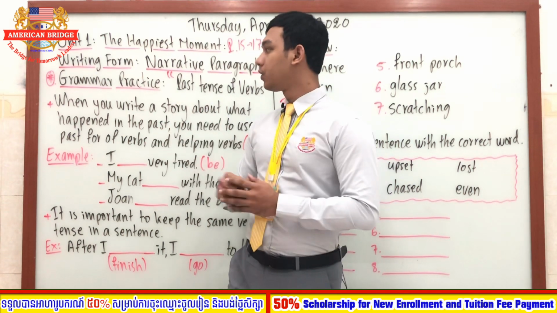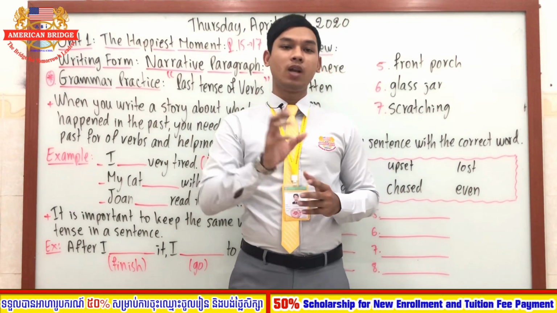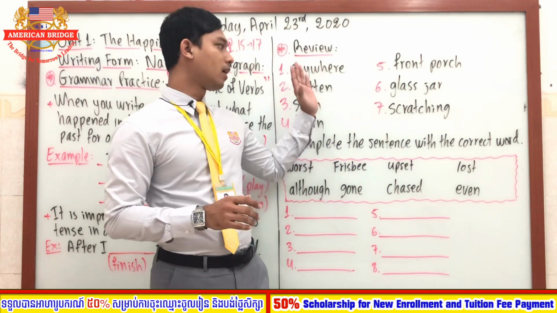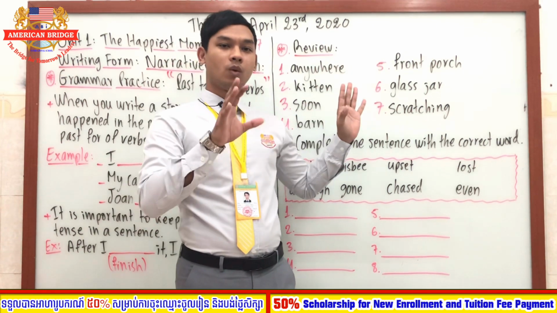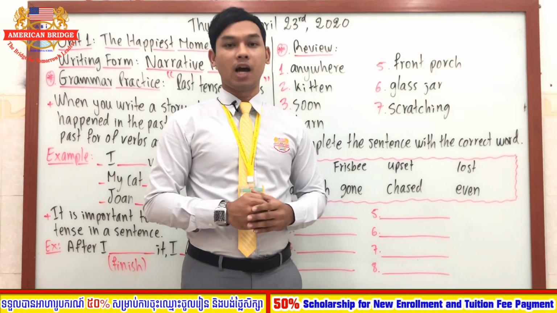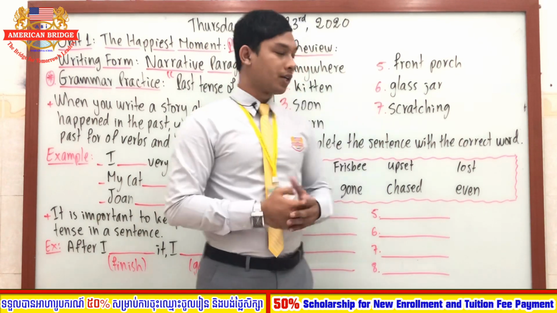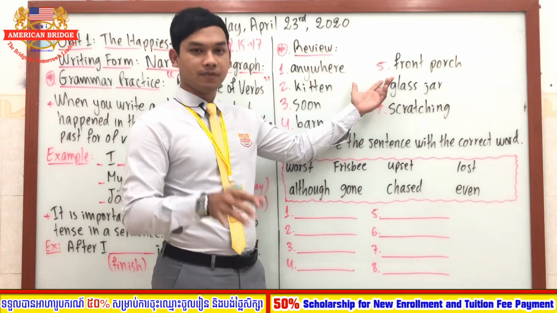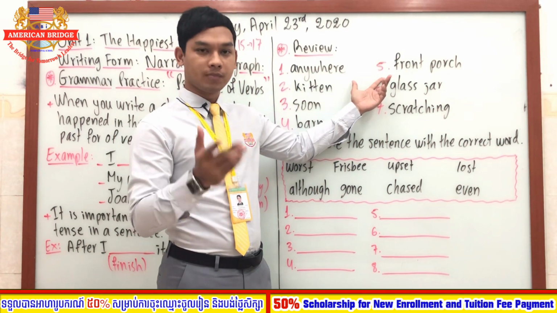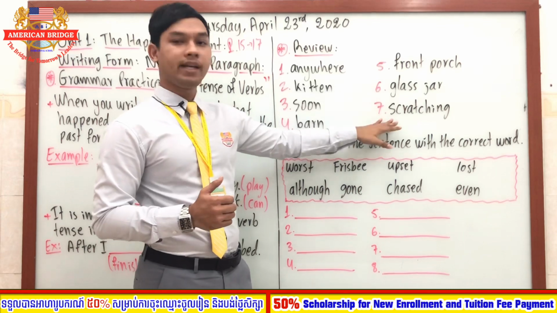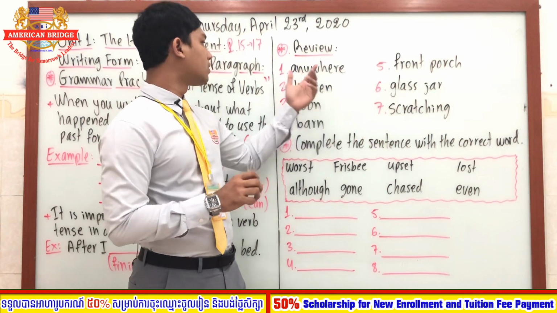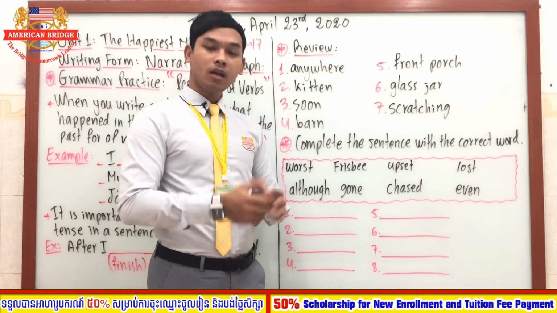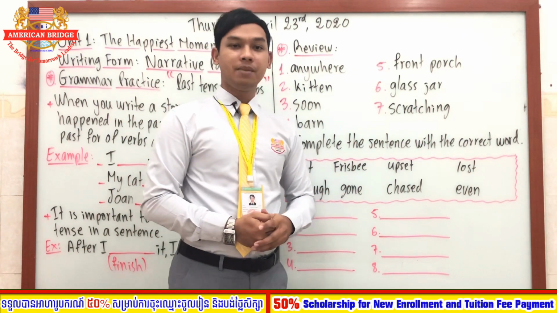But before going into today's lesson, I would like to review some of the keywords, because all of these keywords will connect with our lesson today. So I would like to review some of the keywords of yesterday's section. There are actually 7 keywords. The first one is the word anywhere. Do you remember that, everyone? Anywhere, or you can say any place, right?